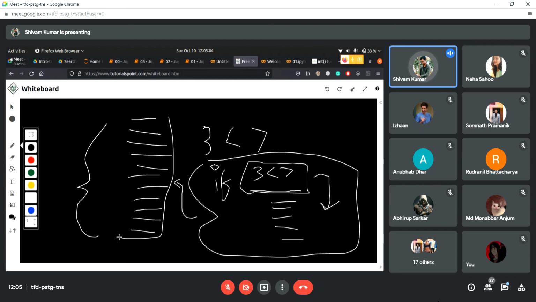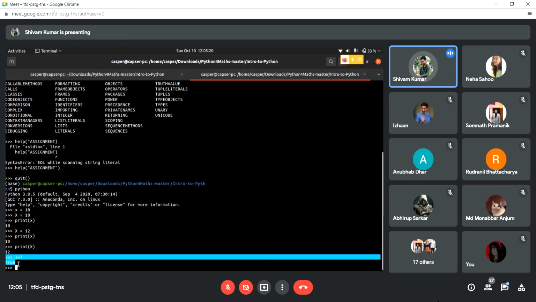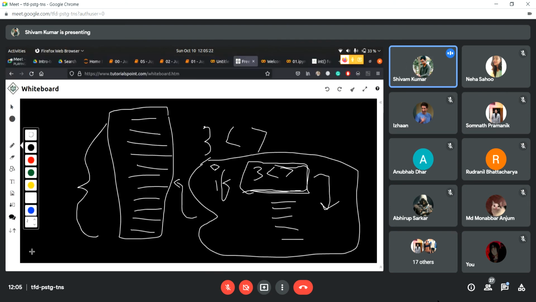So this is one block of code that is a part of the main block of code, right? This is the main block, and inside this main block we have a sub block that has an if statement. And inside that if statement, we have a condition. So if this condition is true, we know that 3 is less than 7, it just returns true, like I have shown here in the interpreter.